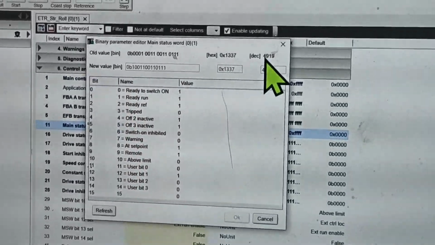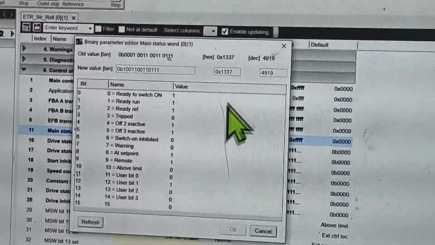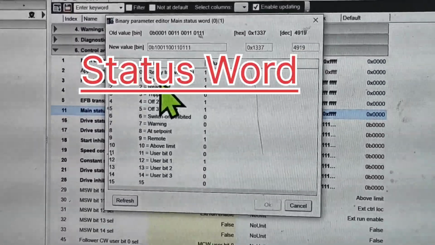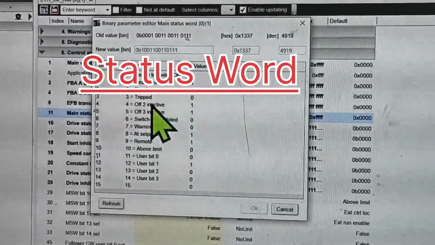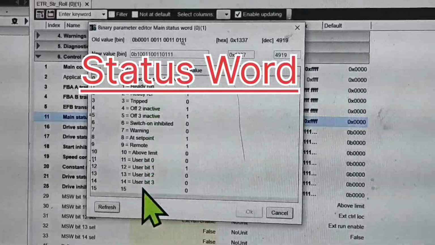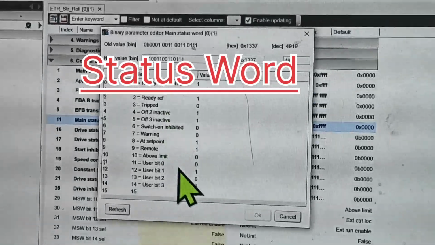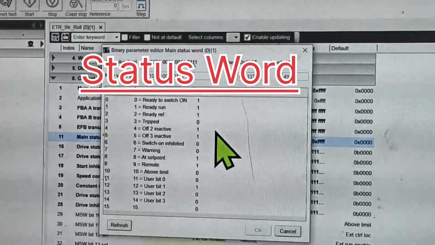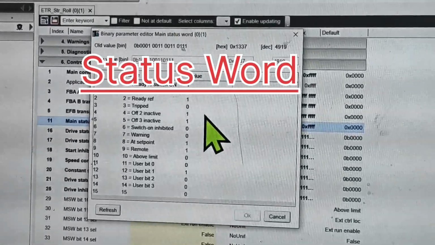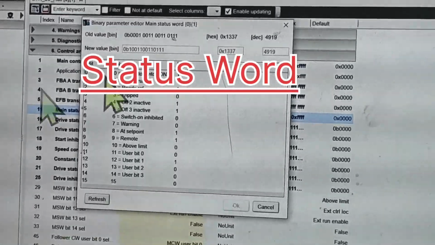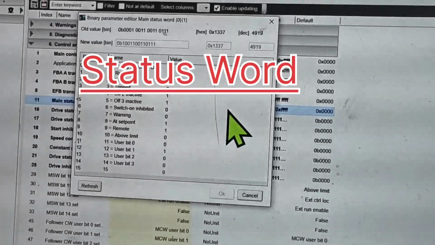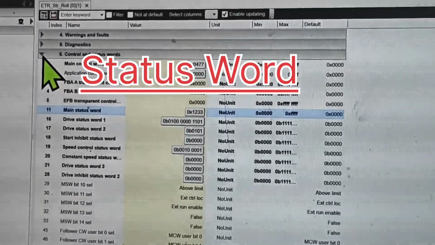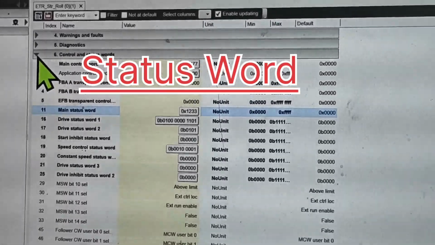Now we will click, and you can see this signal is going to our PLC. What signal is going to our PLC? It is showing ready run, ready reference. All these bit signals, 0 to 15, are going to our PLC. Now according to this bit signal status, you will control in our PLC. You can show the alarm, you can give the fault, whatever you want, you can edit and show it. Friends, now you can understand how the PLC is controlling our drive.